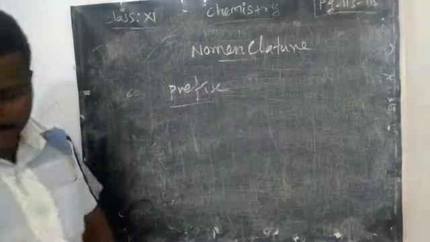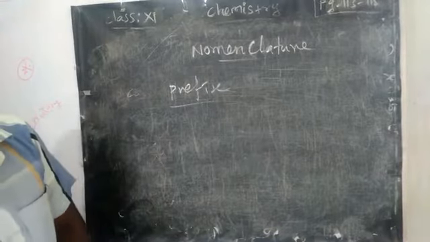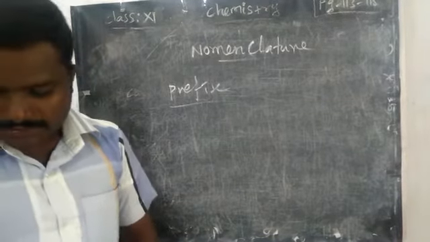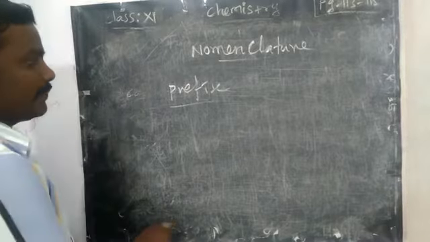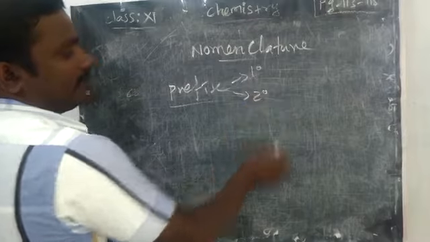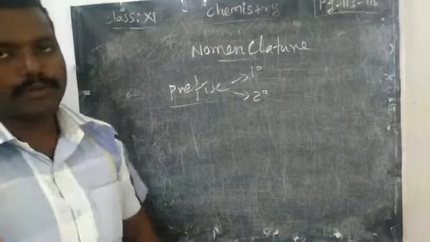How do you add the prefix name? See, there are also two types of prefix: the primary prefix and the secondary prefix. But it is not major, only very small things we will use.